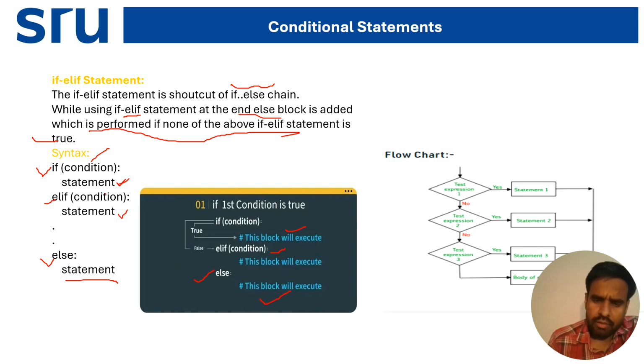So see the flow diagram, the flow chart of else if. You can see statement 1, statement 2, statement 3. If the expression of statement 2 is not true, then it comes to statement 1. If that is also not true, then it comes to statement 2, like that.